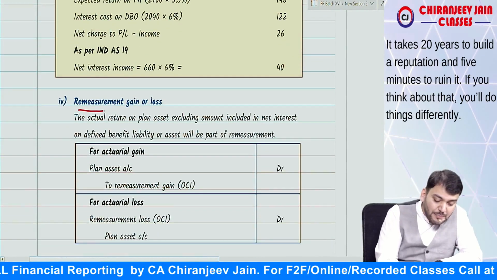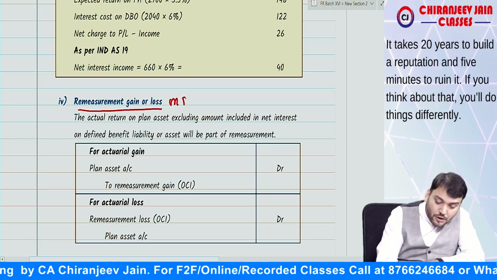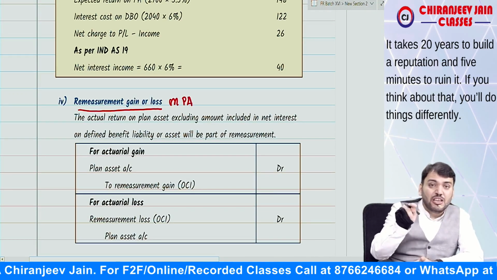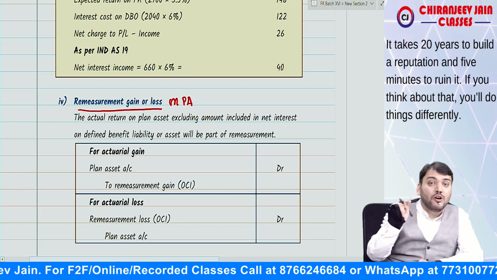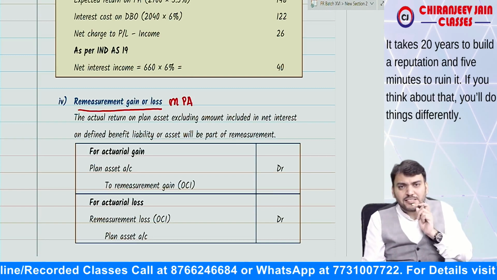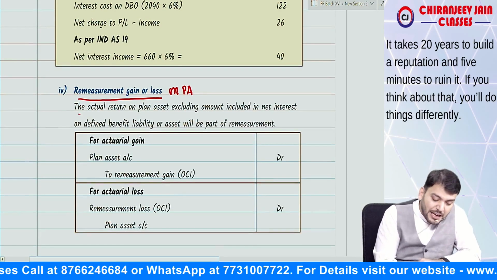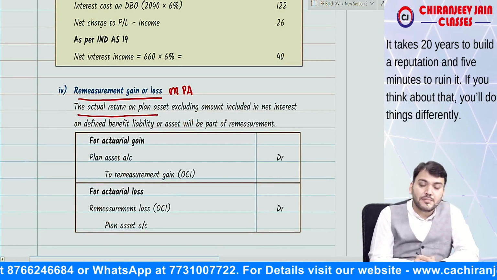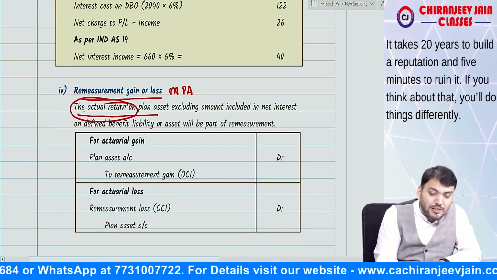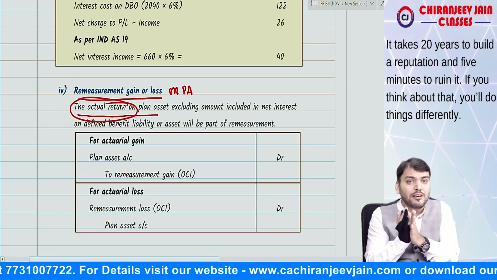Now we'll find out remeasurement gain or loss on plan asset. Initially we calculated remeasurement gain or loss on DBO. Now this is remeasurement gain or loss on plan asset. First we'll calculate the actual return on plan asset. So what is the actual return that we need to understand? What is the return on plan asset? First we need to find out the actual return.